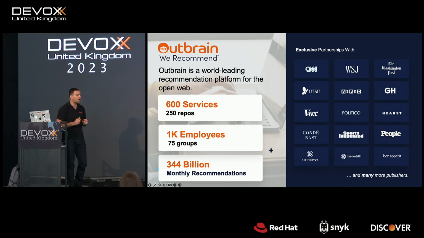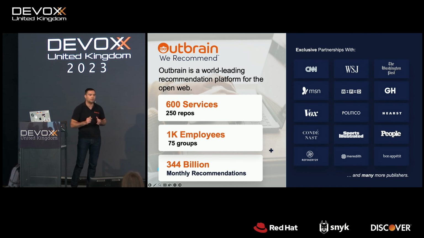Outbrain is the world-leading recommendation platform for the open web. We have 600 services, 1,000 employees, and 344 billion monthly recommendations, and this number is growing on a daily basis. And of course, we have exclusive partnerships with many publishers like CNN, MSN, Fox News, and others.